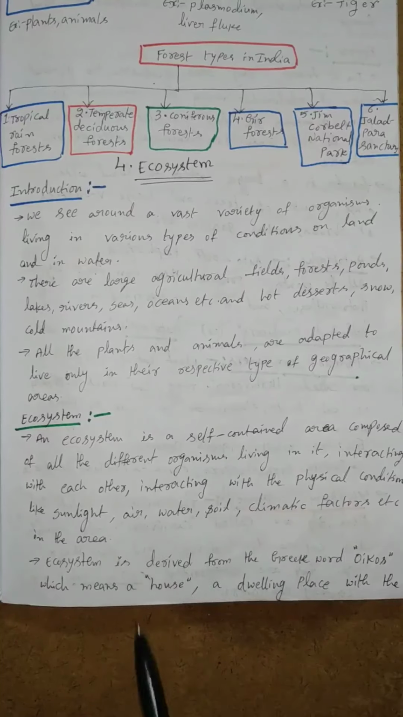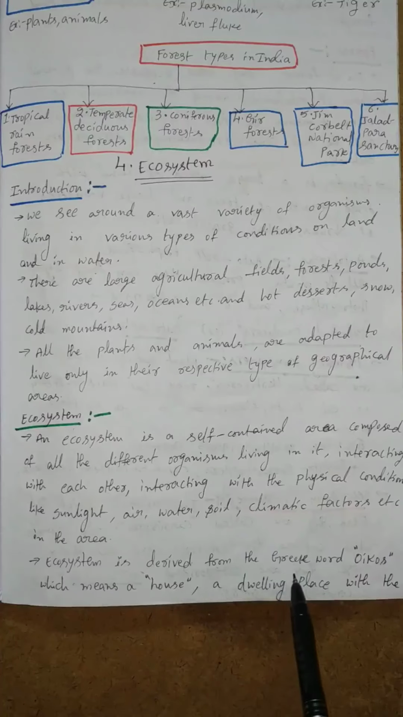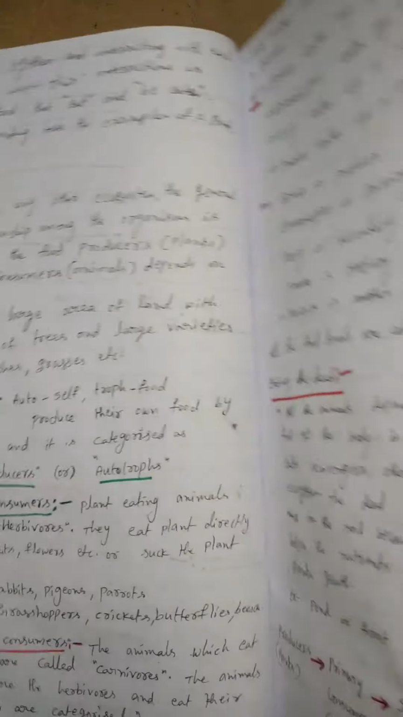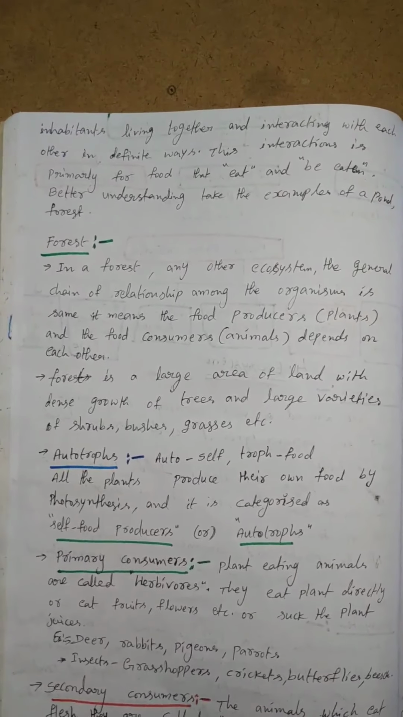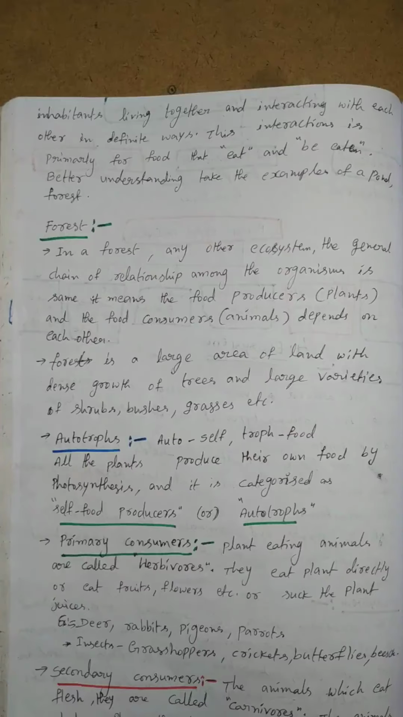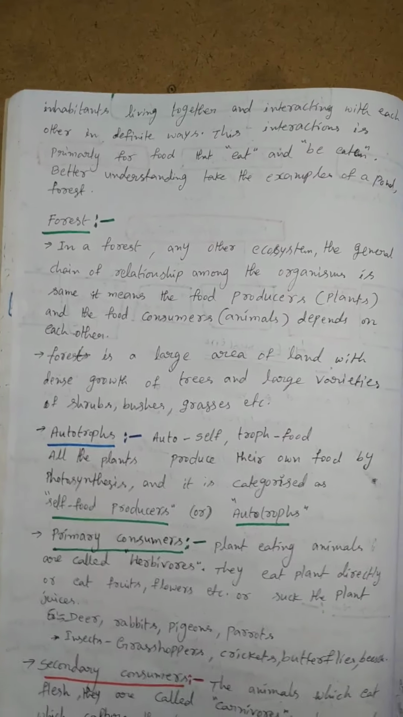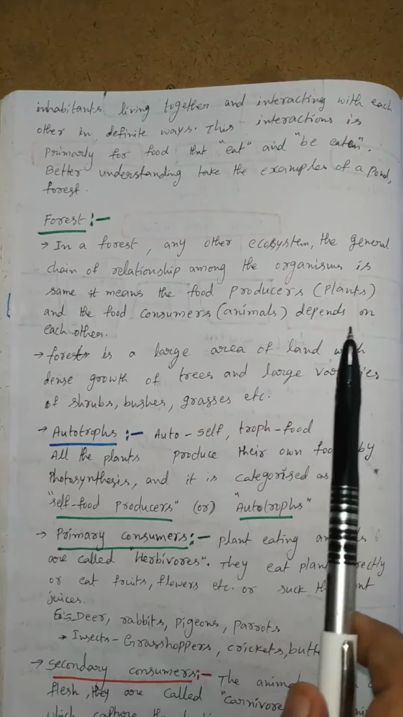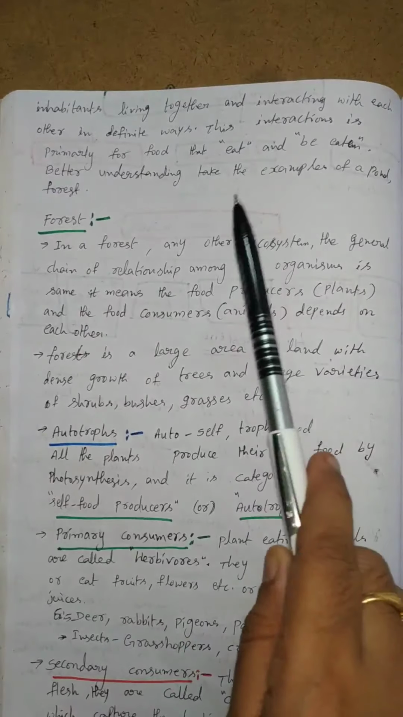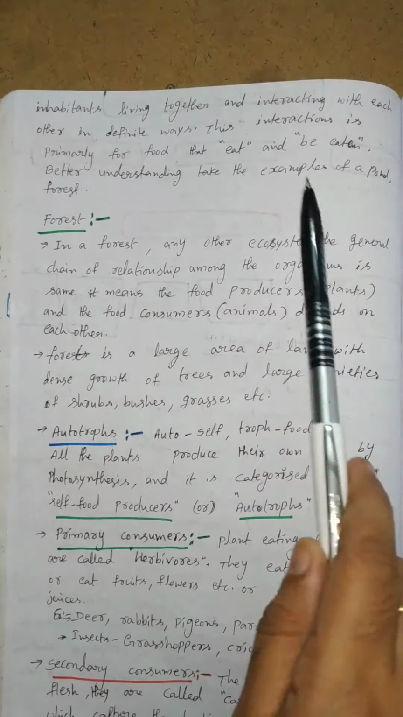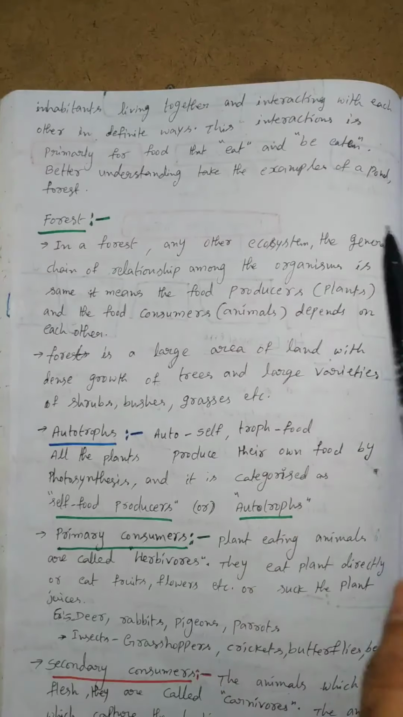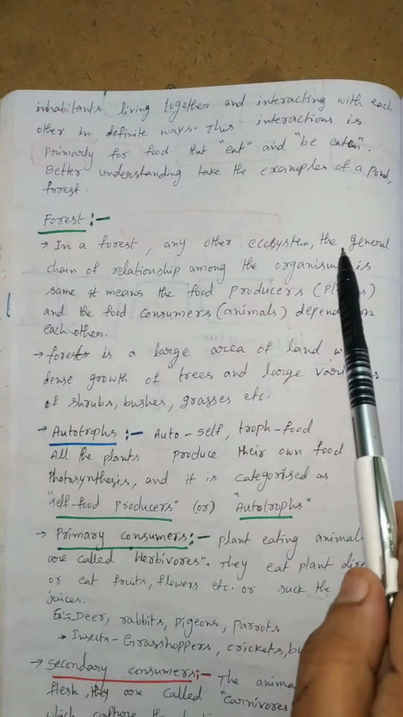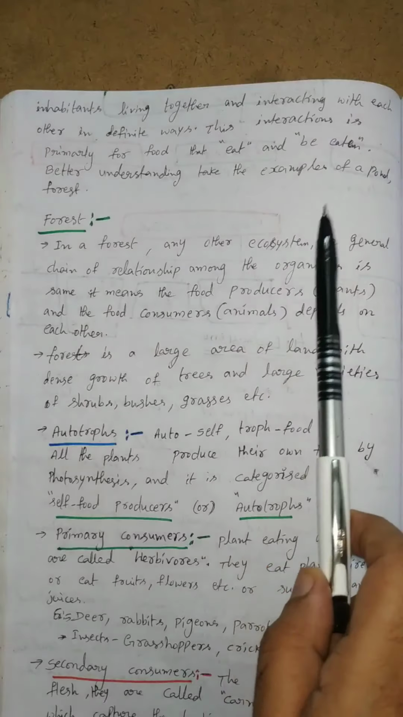Ecosystem is derived from the Greek word. Eco means house, a dwelling place, with the inhabitants living together and interacting with each other in definite ways. The plants and animals are interacting. What is the purpose? It is primarily for food, that is, to eat and be eaten. For better understanding, we take the example of a pond or forest. In this chapter we take the example of a forest.